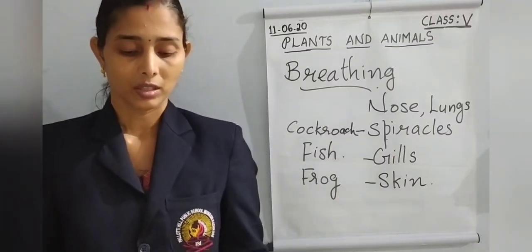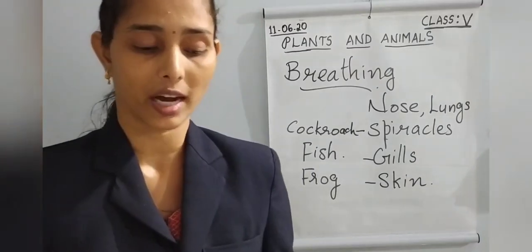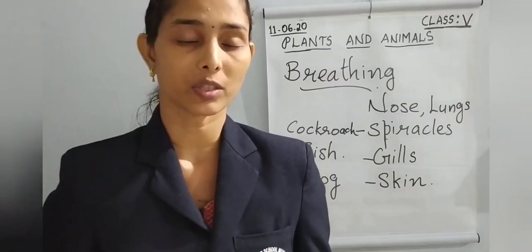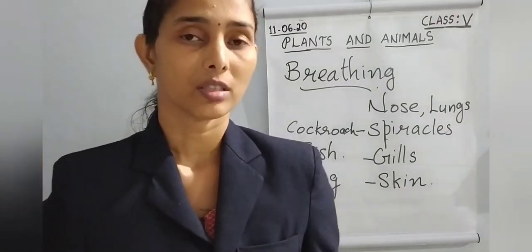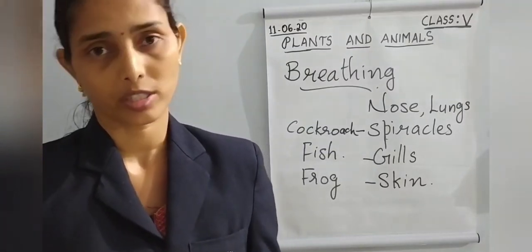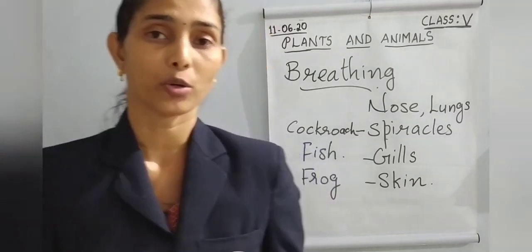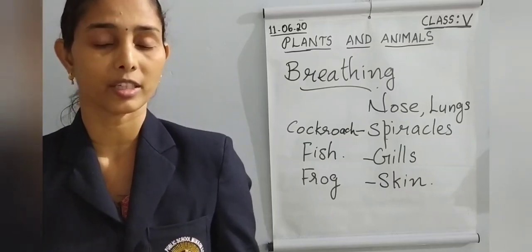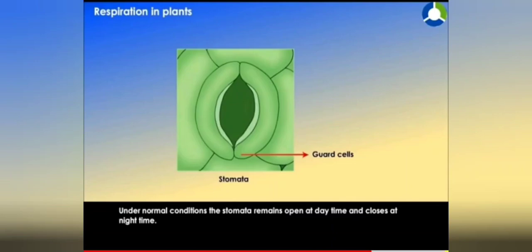Understand? Then at other times, like animals, plants take in oxygen and give out carbon dioxide. During photosynthesis only it will take carbon dioxide inside and give out oxygen. At other times when it is not doing photosynthesis, they will take in oxygen and give out carbon dioxide, as in breathing. Stomata.